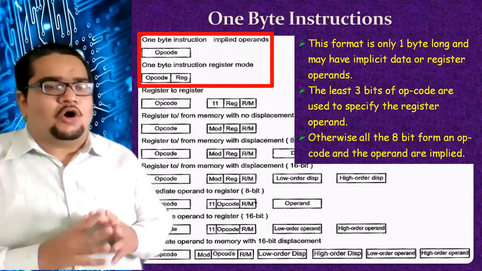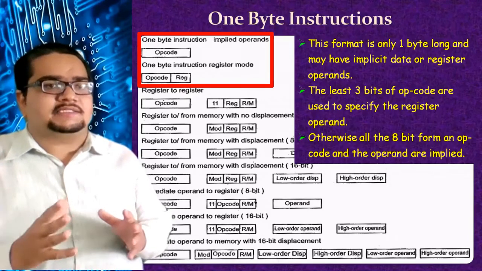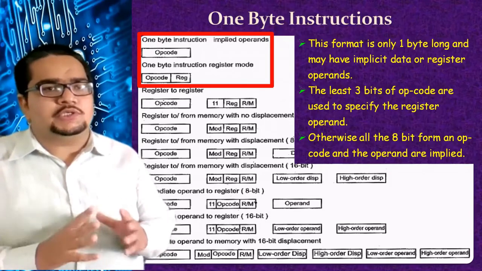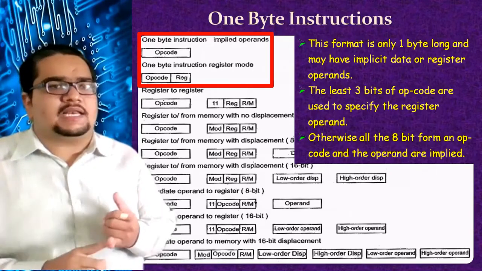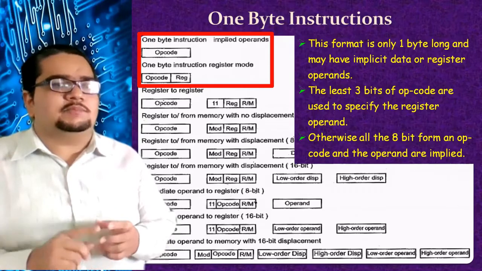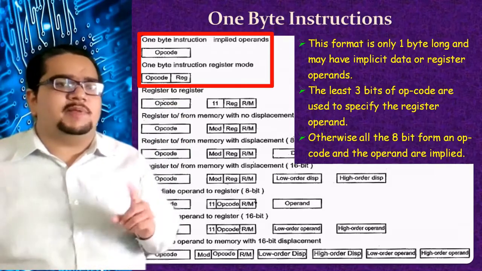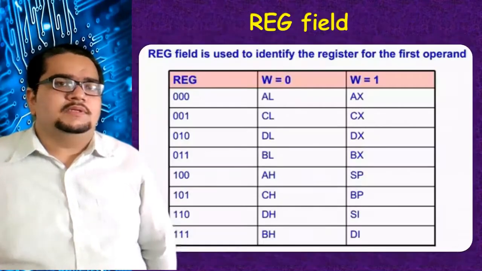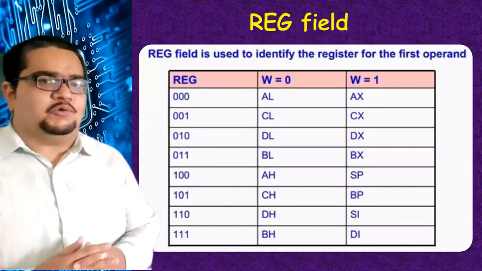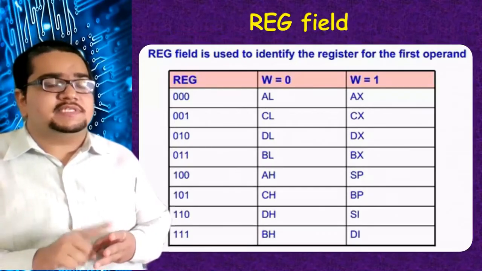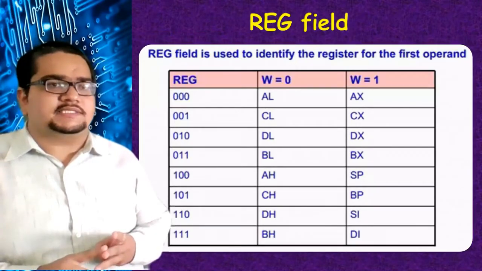CLI instruction, or even INC AX, as earlier one more instruction I have told you. Increment AX. So these two types of instructions, whether it is CLI or increment AX, both come into this category where the size of that instruction will be 1 byte only. Here the REG field, you can check it out now. REG field is a 3-bit code which is given to each register of 8086.